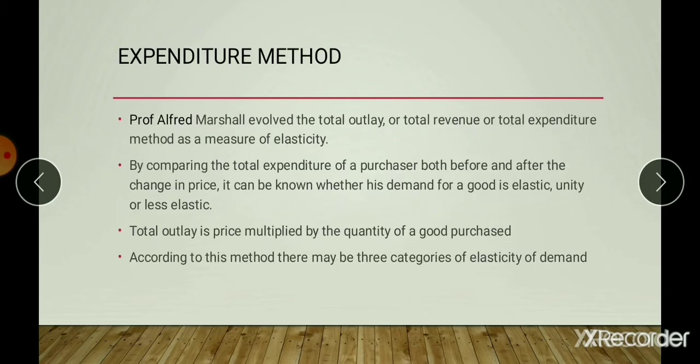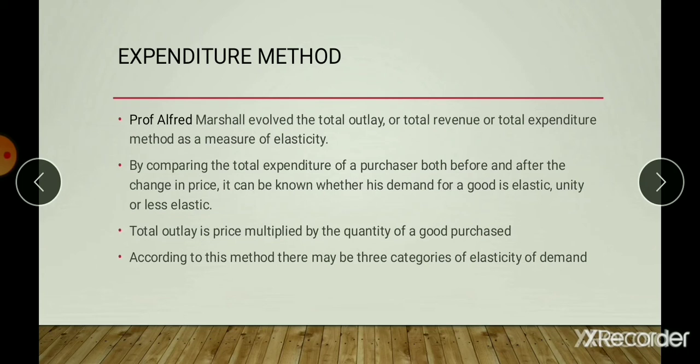And the next one is the expenditure method. Professor Alfred Marshall evolved the total outlay or total revenue or total expenditure method as a measure of elasticity. By comparing the total expenditure of the purchaser both before and after the change in price, it can be known whether his demand for the good is elastic, unitary or less elastic.